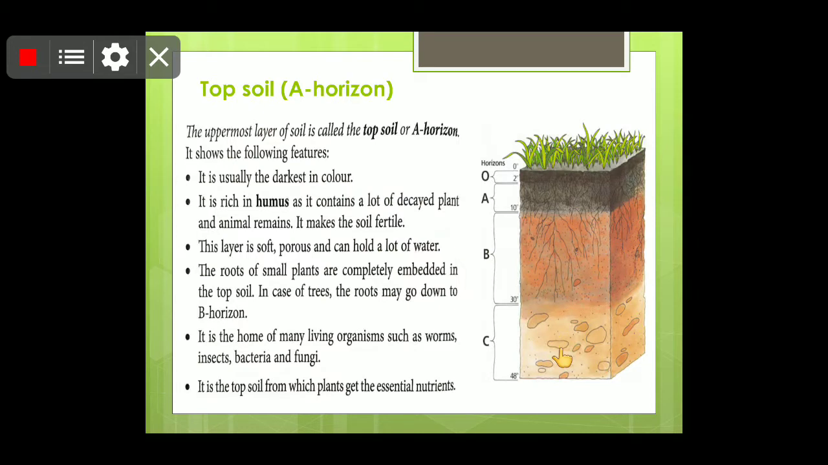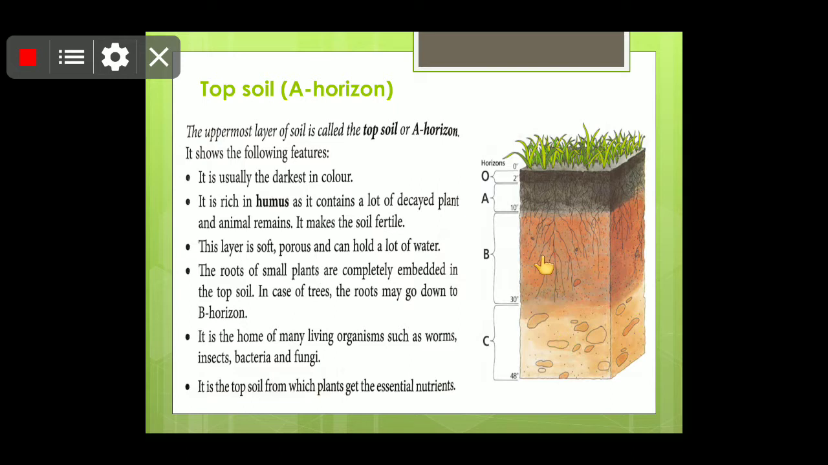Now we are going to see in somewhat more detail about the topsoil. It is also known as A horizon, and it shows the following features. Because of the presence of humus, it is dark in color. It is rich in humus as it contains a lot of decayed plant and animal remains. It makes the soil fertile. What is the function of humus? It imparts fertility to the soil.